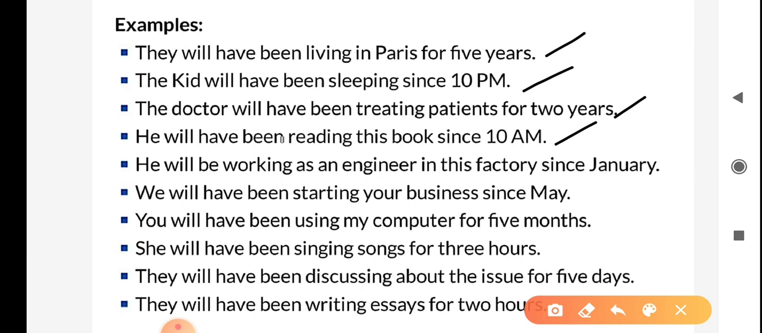He will be working as an engineer in this factory since January. We will have been starting your business since May. You will have been using my computer for 5 months. She will have been singing songs for 3 hours. They will have been discussing about the issue for 5 days. They will have been writing essays for 2 hours.